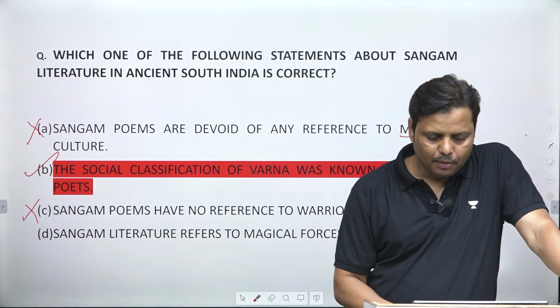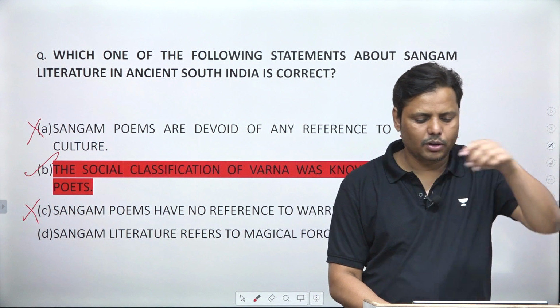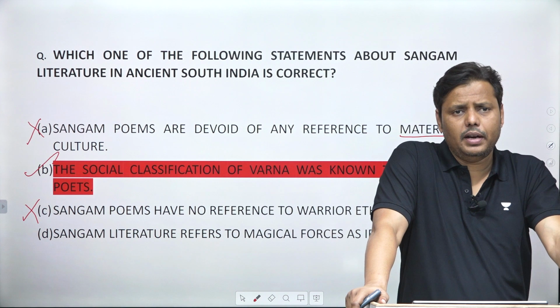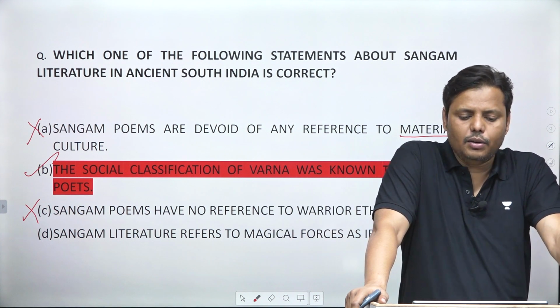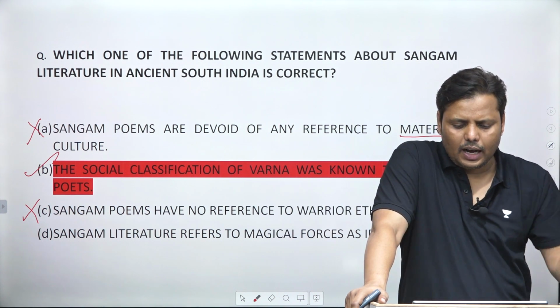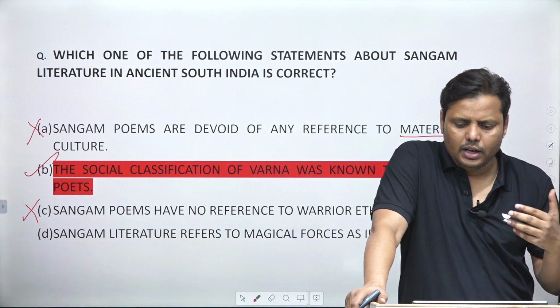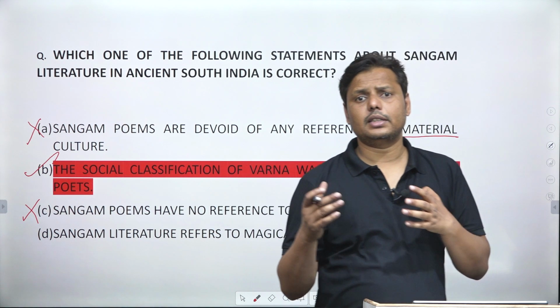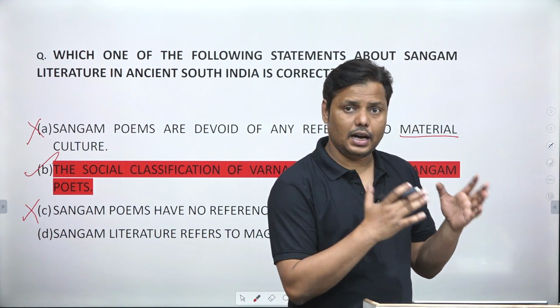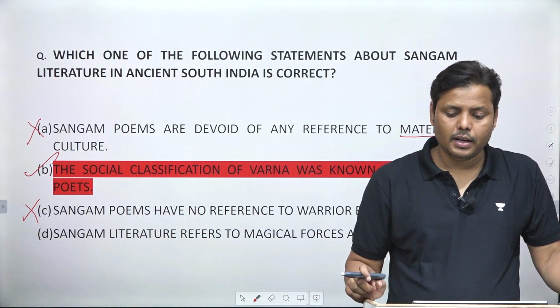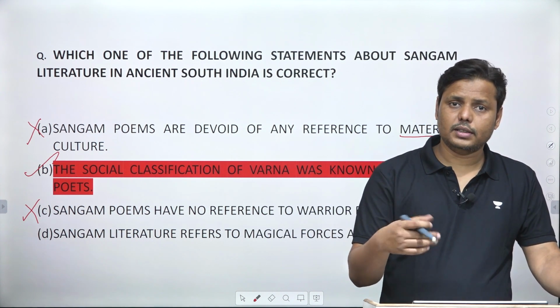Since it was very popular in South India, it is quite impossible that it was not dealing with warrior ethics. Of course, it has given great emphasis on the heroes. In fact, Sangam literature has been divided into two parts, Aham and Puram. Aham is related to love. On the other hand, the Puram is related to the warriors, the wars and such kinds of things.